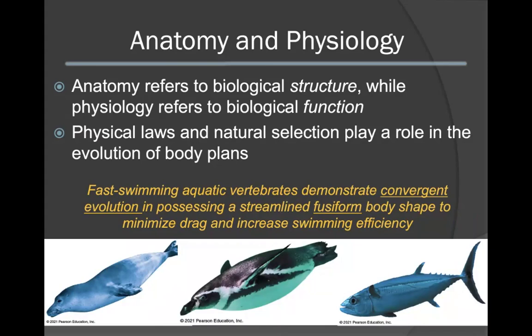For instance, fast-swimming aquatic vertebrates demonstrate convergent evolution in their body form. All these organisms displayed below possess a streamlined fusiform body shape. This fusiform body shape is important in order to minimize drag and to increase their swimming efficiency, whether they are a seal, penguin, or a bony fish.